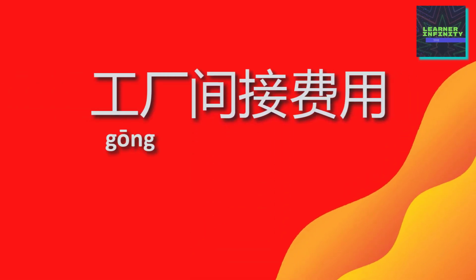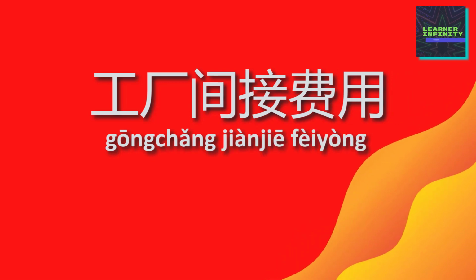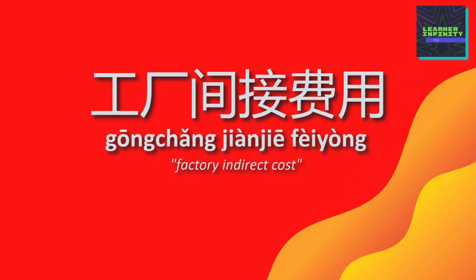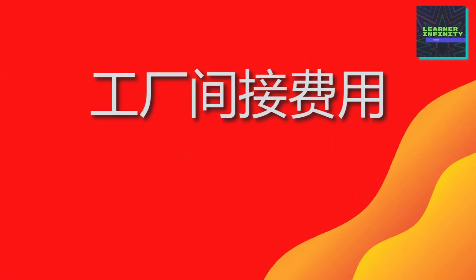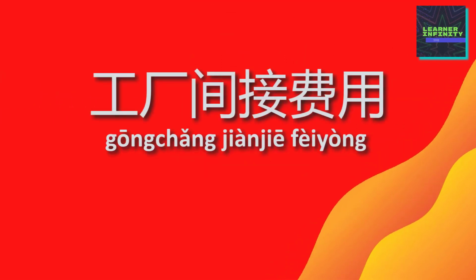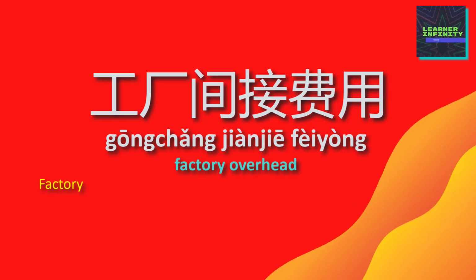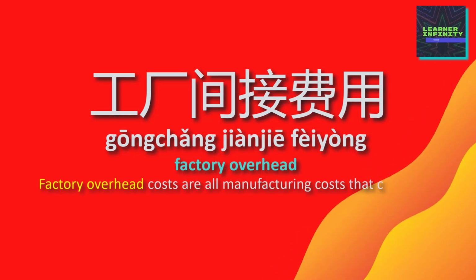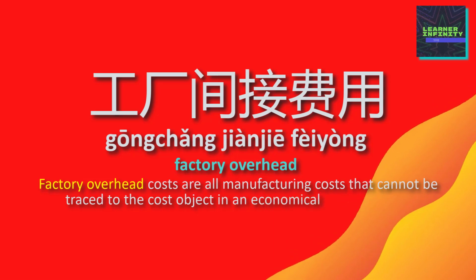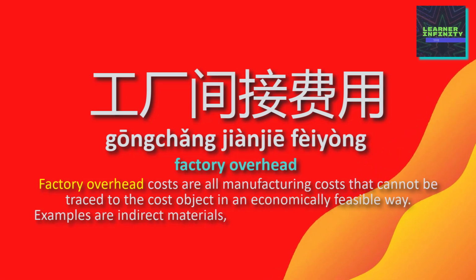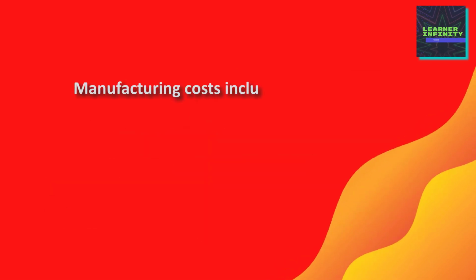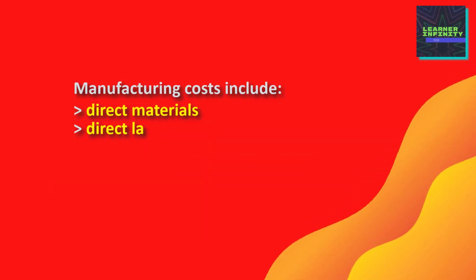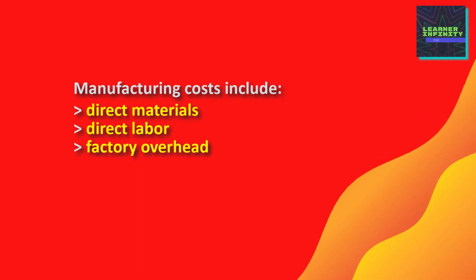Combining these words, 工厂间接费用 literally means factory indirect cost. Can you guess what term we're talking about? The answer is 工厂间接费用 means factory overhead. Here's the short explanation about factory overhead. Manufacturing costs include direct materials, direct labor, and factory overhead.